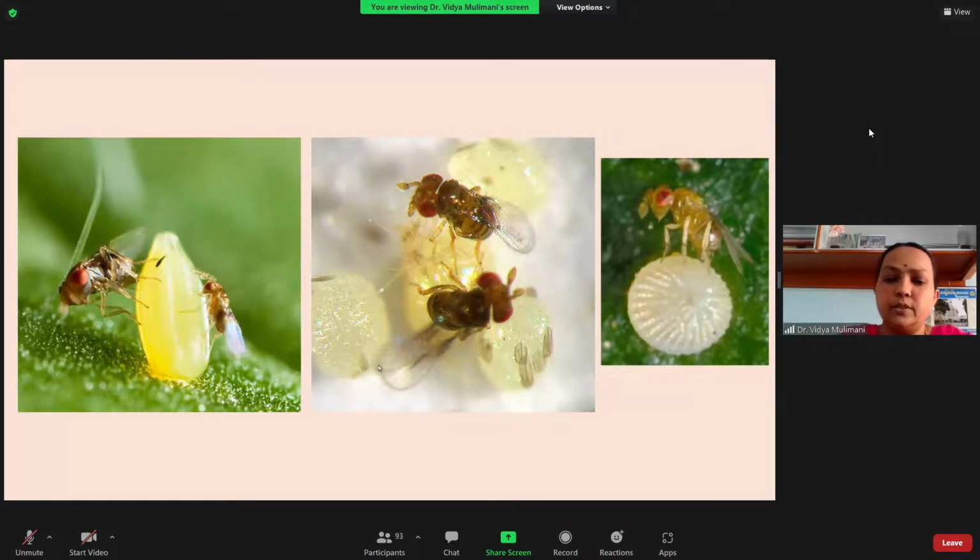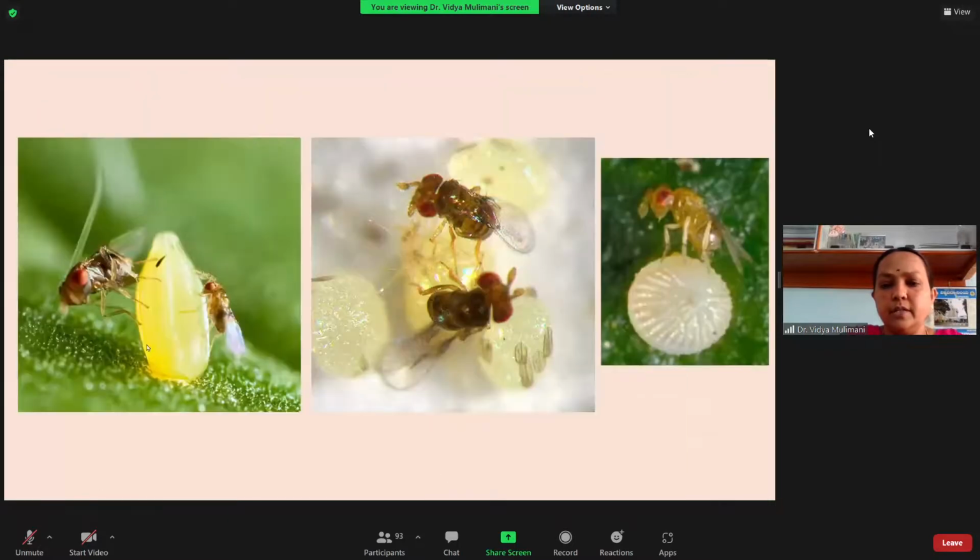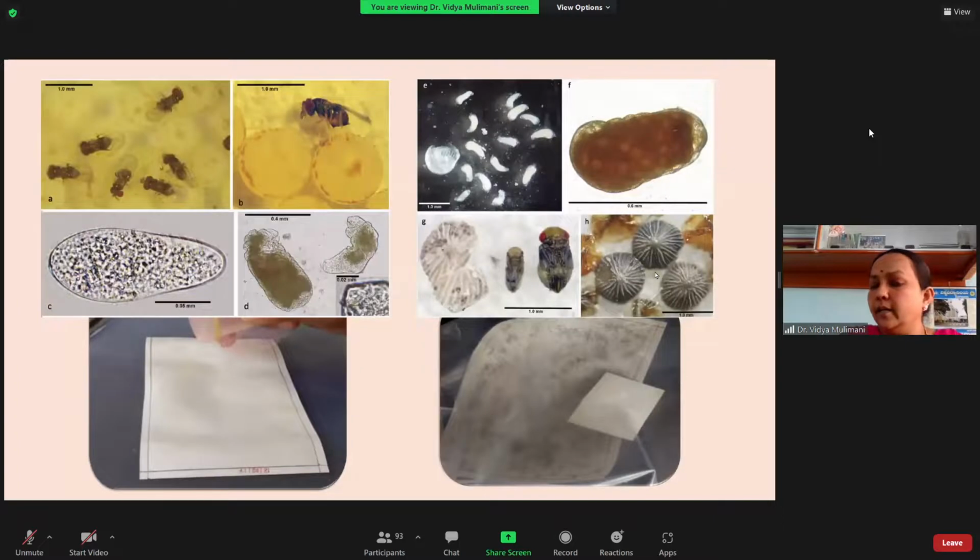So this is the Helicoverpa egg, and this is a butterfly egg. This is just one I wanted to show you. So another thing: by the time, the eggs turn black. For example, here you can see when the egg is attacked, it is a fresh yellow color because the yolk is inside. After hatching, the Trichogramma grows by using the yolk. By the end, when the Trichogramma goes for pupation, the eggs will turn black.